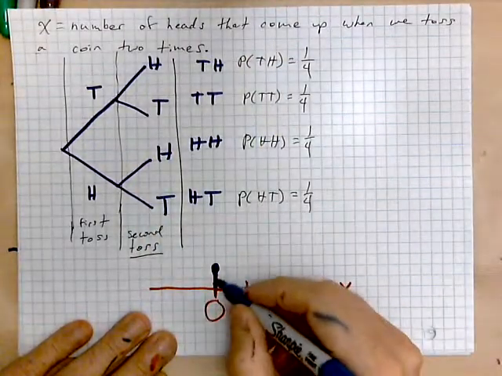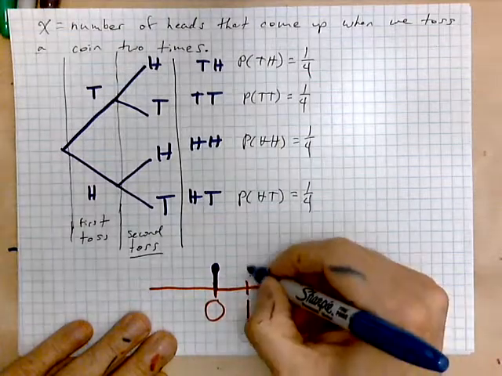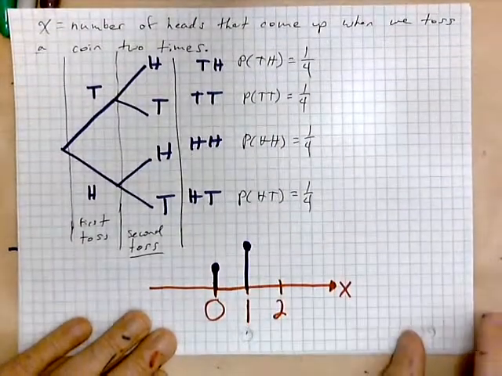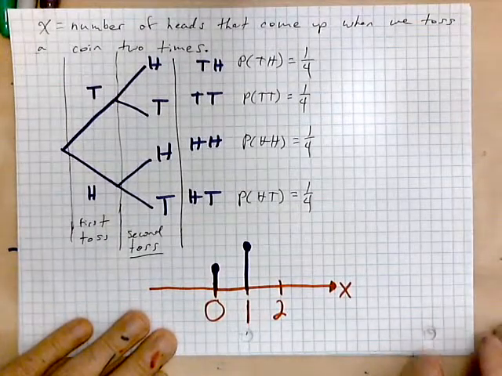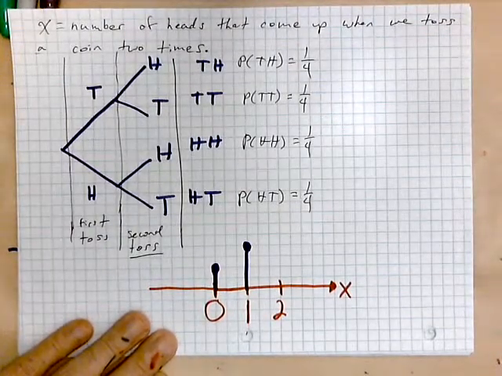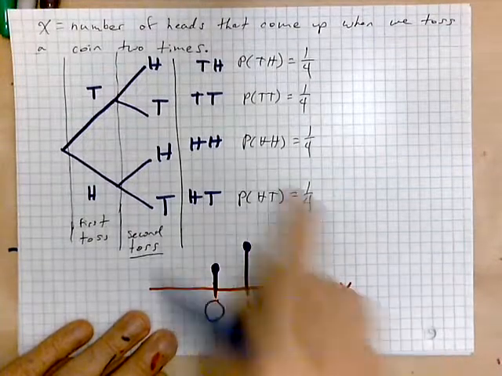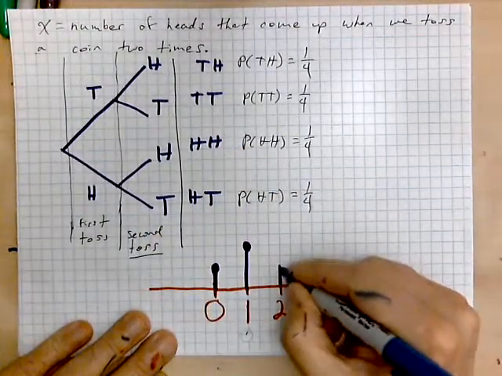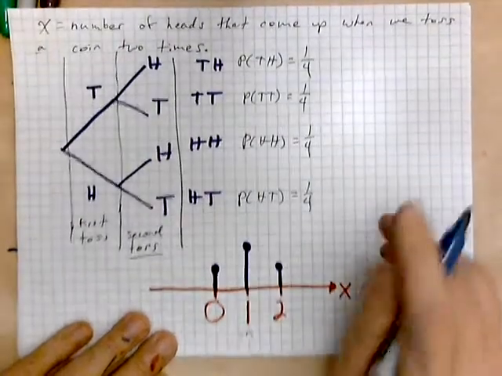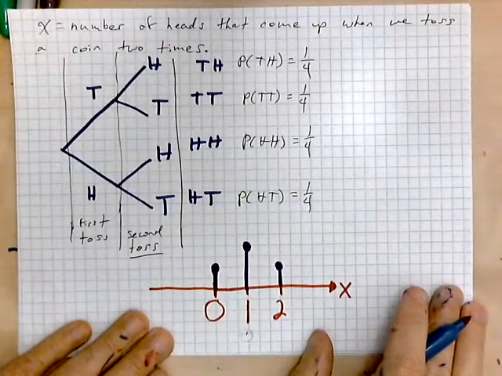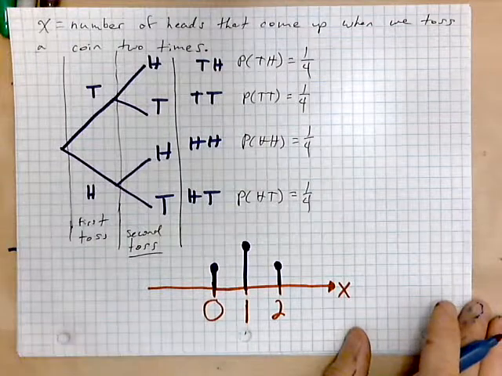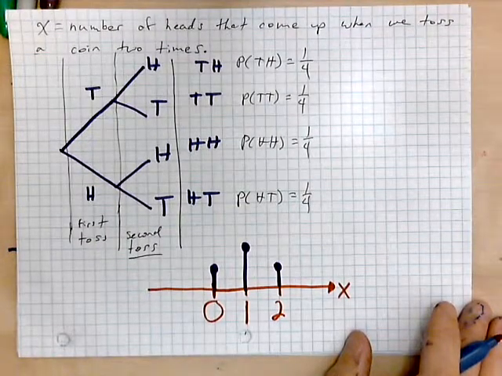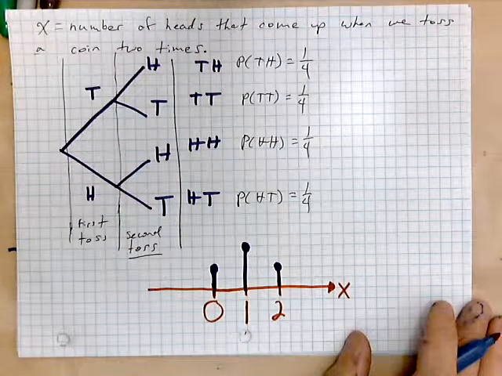So we have to draw a segment of double the length of the first. And then once again, what's the probability of 2 heads? That happens in only 1 out of 4 ways, so you mark a segment like the first above the 2. So this is the probability function to go with our random variable.